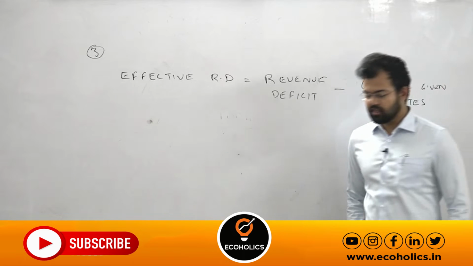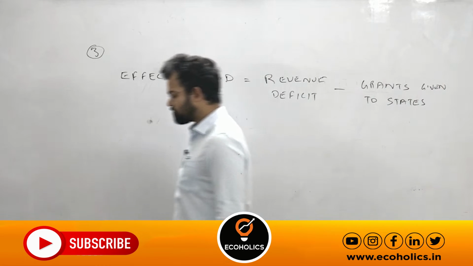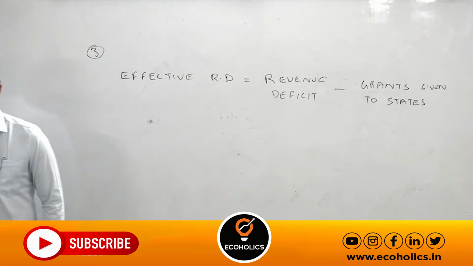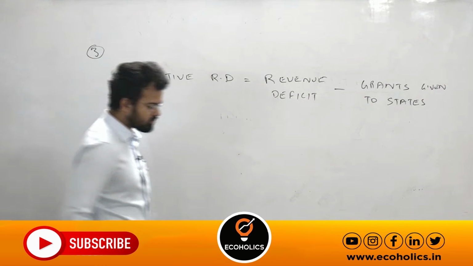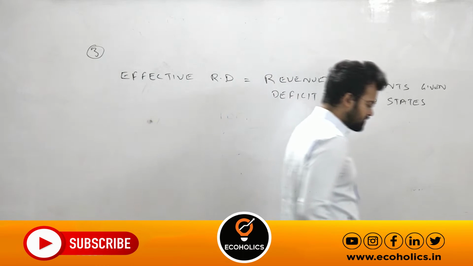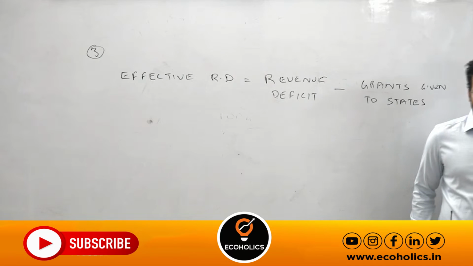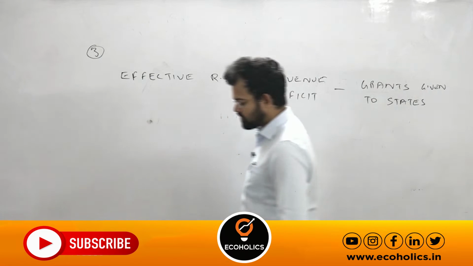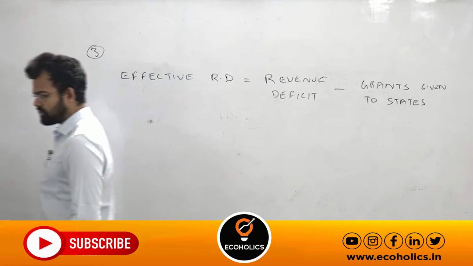And for the first time in the budget of 2012 and 13, Government of India published the data of effective revenue deficit.